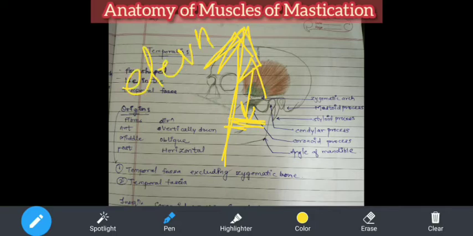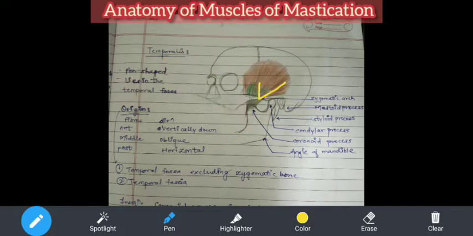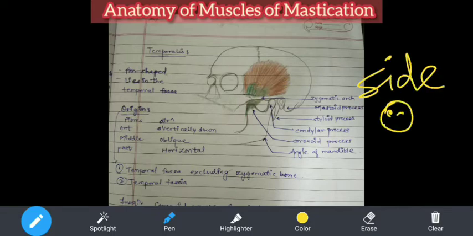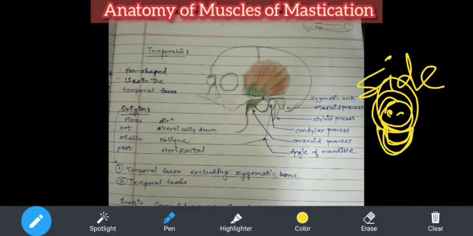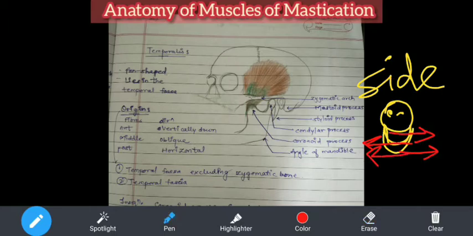Now the second thing is side to side grinding. Means what? See, these fibers are coming this way. So when they will contract, then this muscle will cause side to side grinding. म्हणजे तुम्ही जे, suppose if this is a person, if this is the mandible, तो थोडं जास्तच मोठं झालंय. Try to understand. So if this is the mandible, then if the person has to do side to side movement, then this way of the mandible, हे असं आणि असं जर का फिरवायचं असेल, what happens? It is caused by the temporalis muscle on both the sides. Okay, this is the second action.